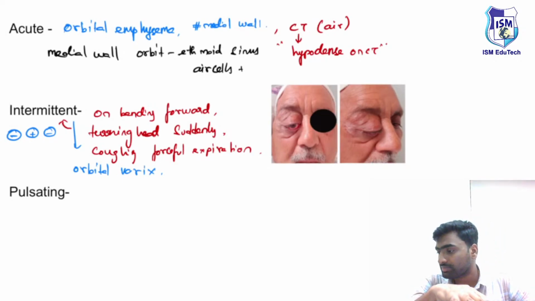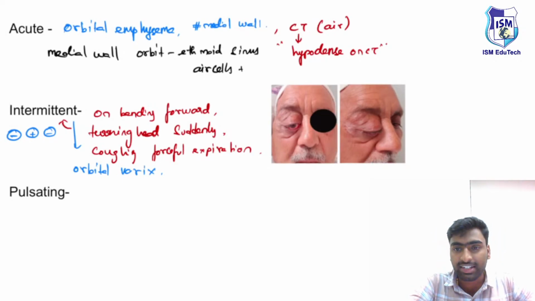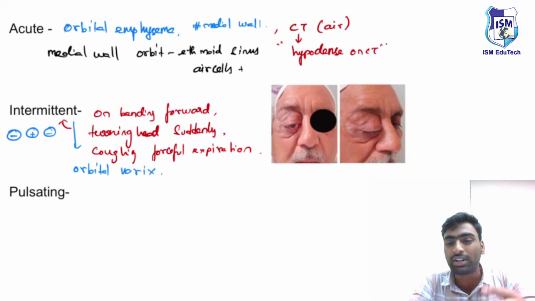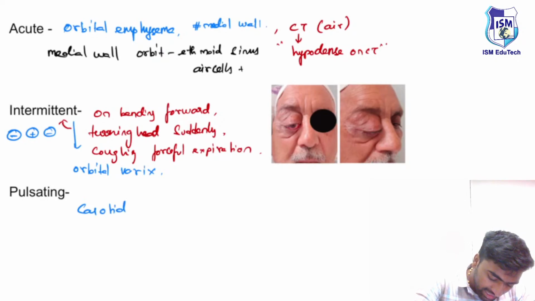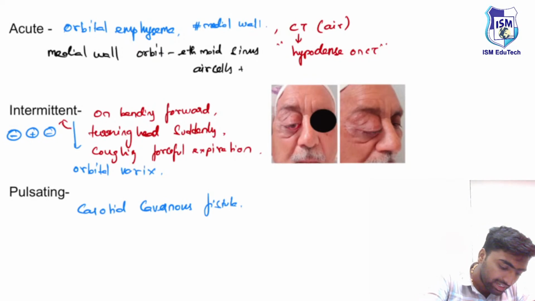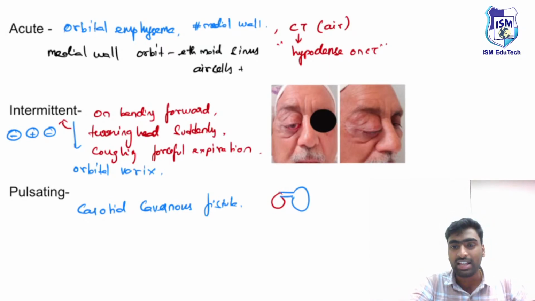Next one, the nature of the proptosis. The proptosis eye might be pulsating. Why it is pulsating, I'll tell you in a while. If you see a case of pulsatile proptosis, you will suspect these two conditions, and you can come to a clear cut diagnosis. This type of pulsating proptosis will be seen in a condition known as carotid cavernous fistula, meaning when there is a fistula formation between the carotid artery and the cavernous sinus. When this fistula tract forms, it leads to pulsating proptosis.